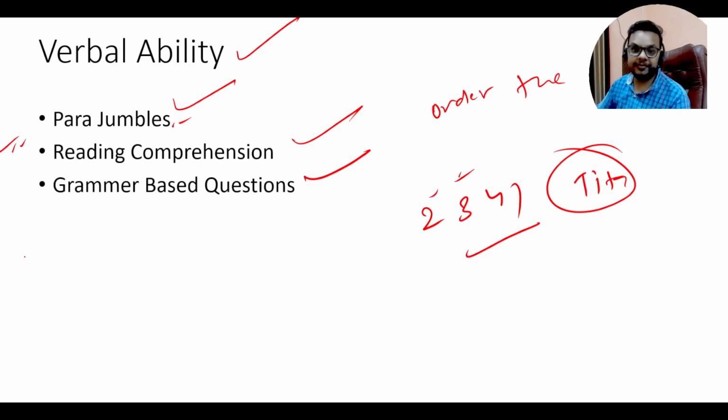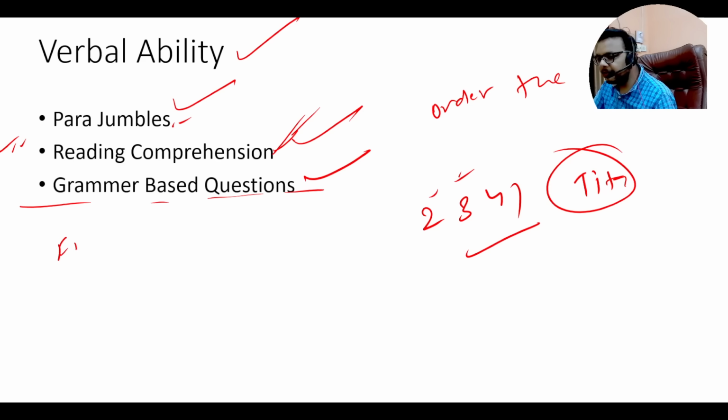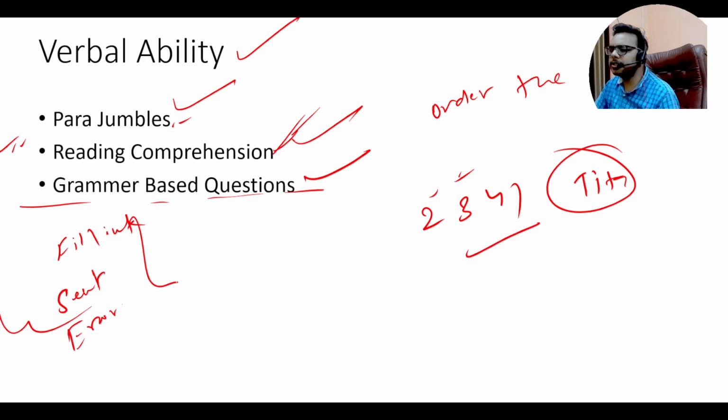Reading comprehension is very difficult. In verbal ability, the hardest part is reading comprehension. There will be very long passages, and based on that you need to give the answers. One of the most difficult parts. Grammar based questions: there will be a lot, like fill in the blanks, sentence correction, and error spotting. So these kinds of grammatical questions you will also get. For that, we have provided the English grammar sheet. So the grammar sheet you will get in the course, in which all the rules are given.